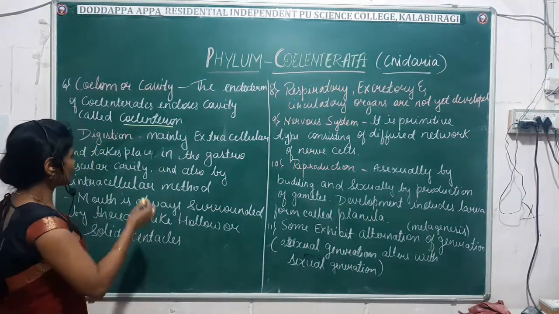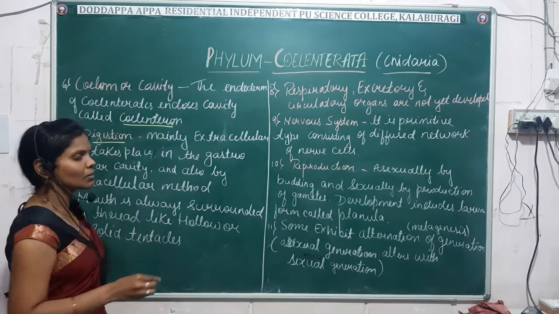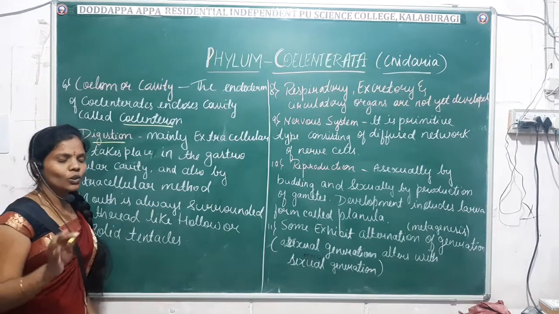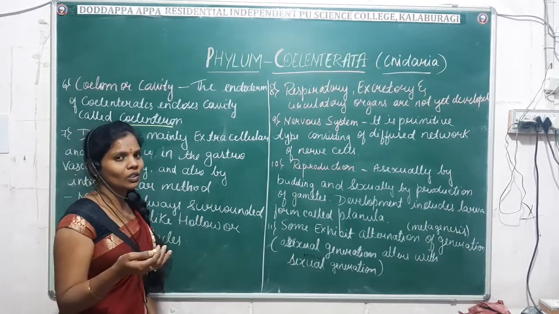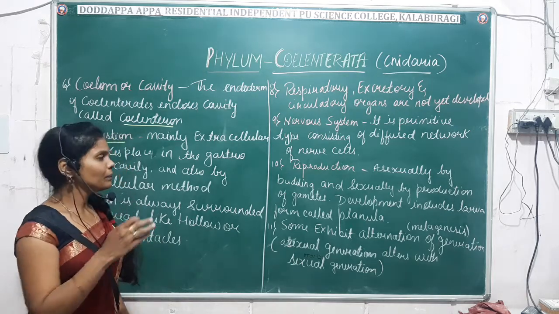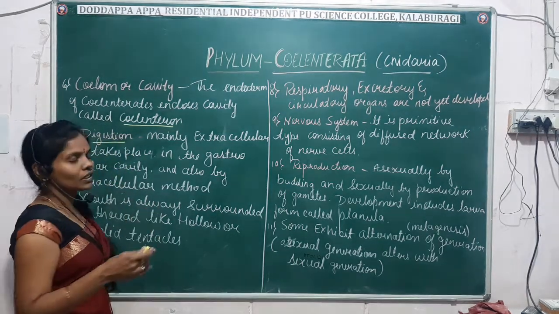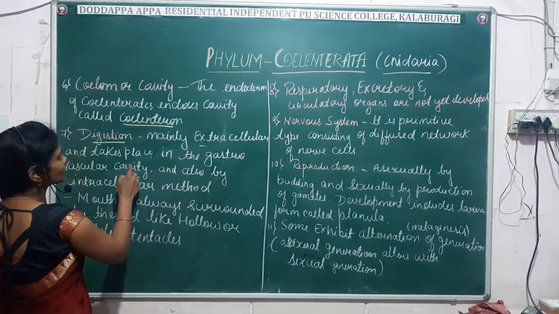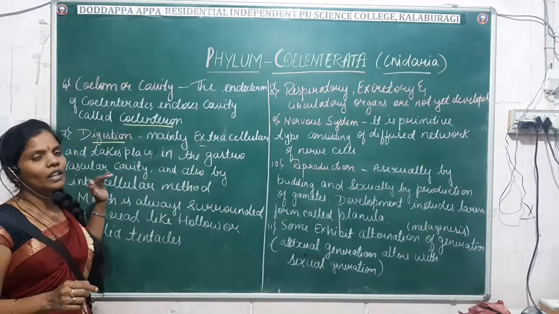Next comes the digestion. Digestion is mainly extracellular. You already know the difference between extracellular and intracellular digestion and where it takes place, which we already studied in detail. Here, in coelenterates, the digestion is extracellular and it takes place in the gastrovascular cavity.